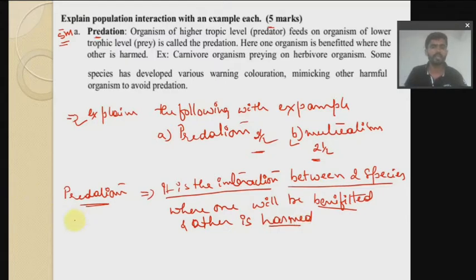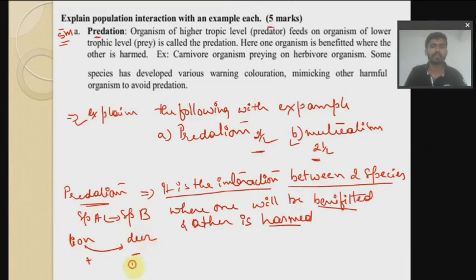In case of predation, if we have species A and species B, there is an interaction between these two species. For example, if I take species A, it would be lion, and species B would be deer. Here the lion will get the food, so it is benefited, where the deer died because the lion predated.